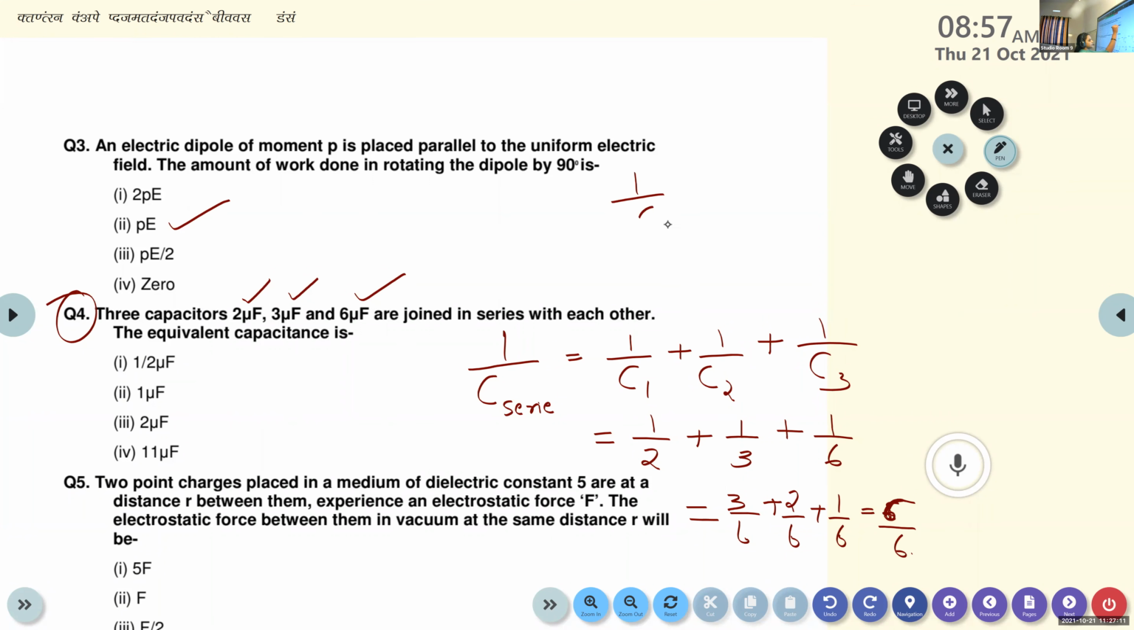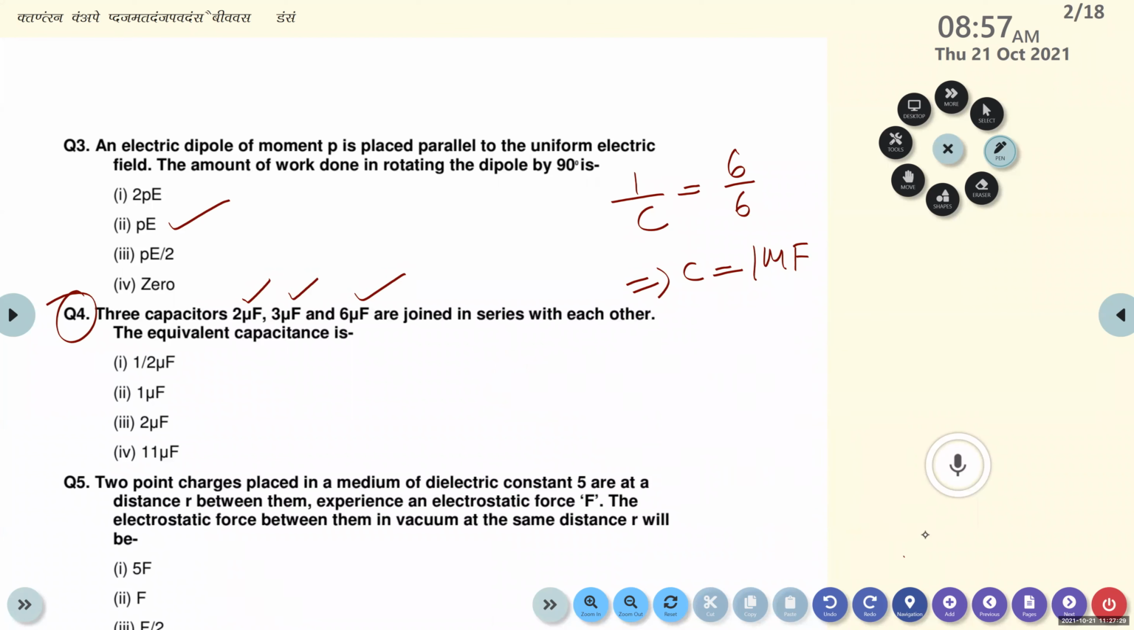That is 1 by C is equal to 6 by 6, which implies C, the effective capacitance, is equal to 1 microfarad. So the correct answer is option B, 1 microfarad.